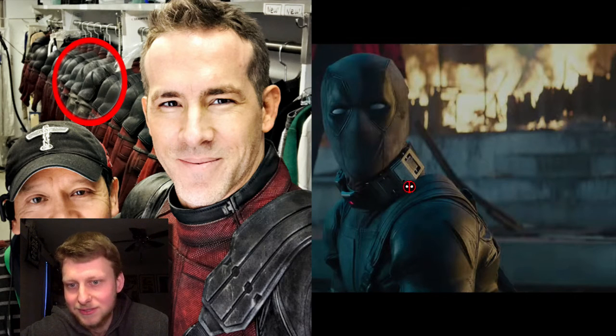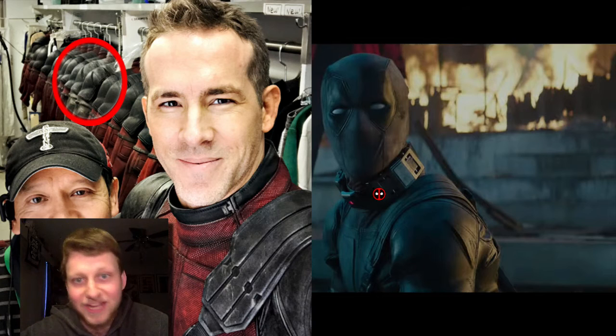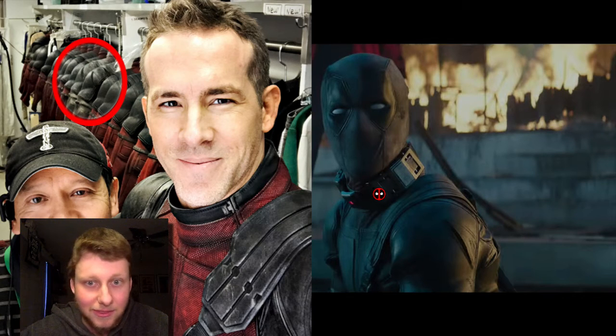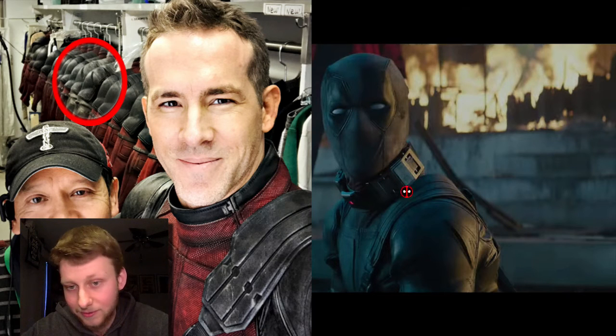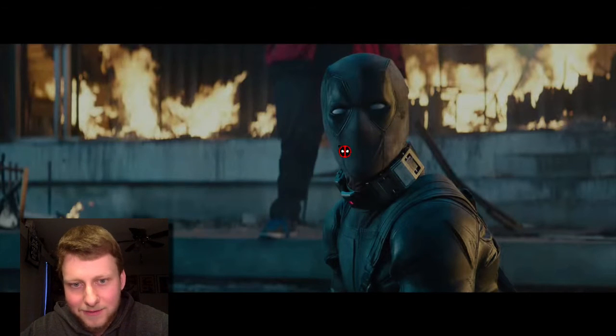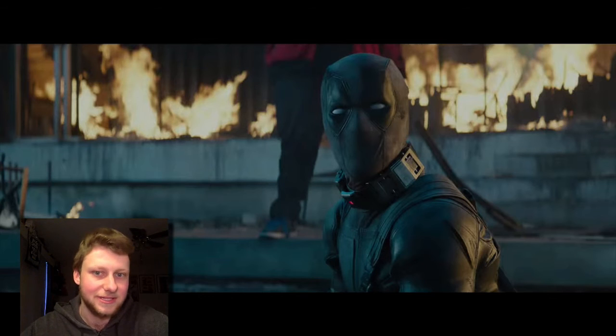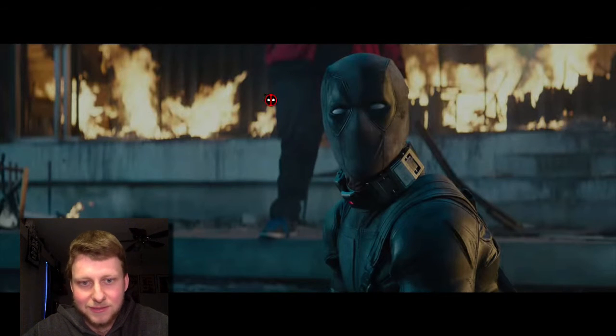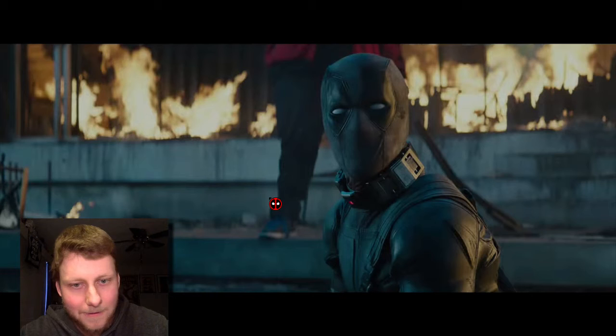So we'll have to wait and see. This looks familiar from the opening of Deadpool when Ajax was selling the mutants to the buyer he had at the beginning of the movie, the first movie. So that'll be cool to see. And this looks like maybe it could be that kid again, just in different clothes. We'll have to wait and see who that could be, but it looks like him.